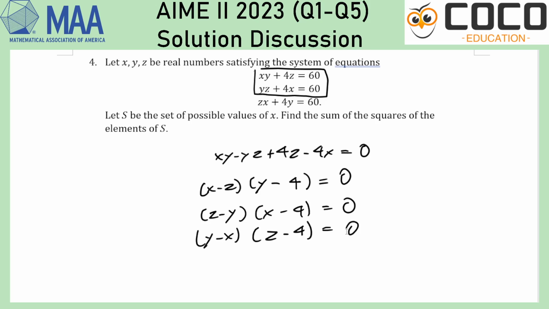Okay, so now I realize that all of these, we need to not get tangled up between the cases. So since it's focusing on x, let's make x the main character. Now, one way that this could go is x equals 4. And if x equals 4, I could just check that it is in fact okay.